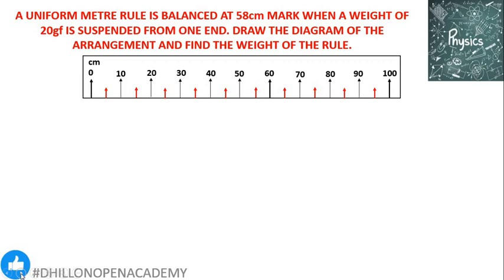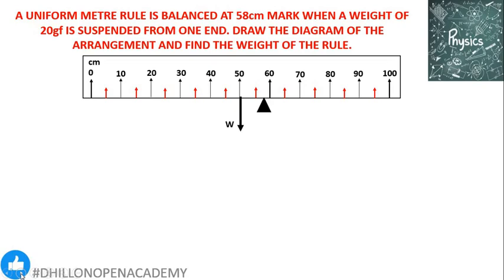one end. For doing these kinds of problems, first we have to understand that if a uniform meter stick, a 100 centimeter long stick, is there, then its own weight is always acting at the midpoint of the stick, that is at the 50 centimeter mark. According to the condition given, this black little triangle is actually showing the pivotal point, which is at the 58 centimeter mark. So if we are not having the pivotal point at 50 but at the 58 centimeter mark, then the weight of the body itself is going to produce an anti-clockwise moment.